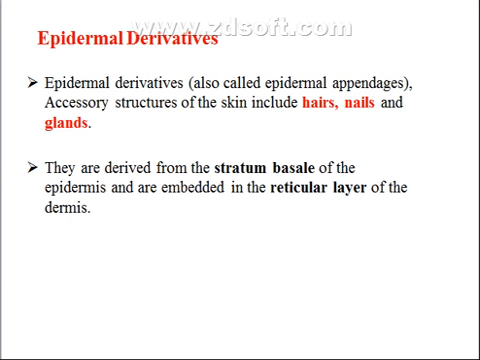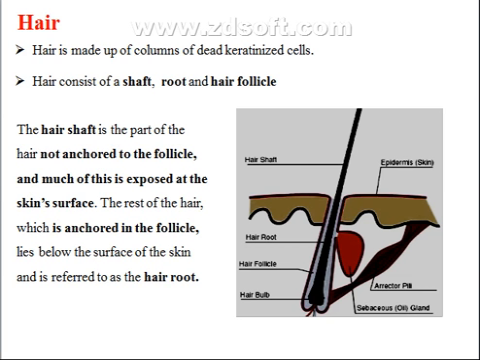Epidermal derivatives, also known as epidermal appendages or accessory structures, include hairs, nails, and glands. These derivatives are derived from the stratum basale of the epidermis and end in the reticular layer of the dermis. Let us start with hair, which is made up of dead keratinized cells.